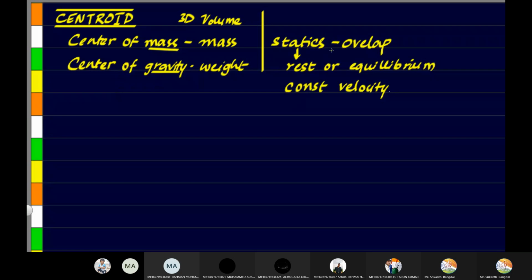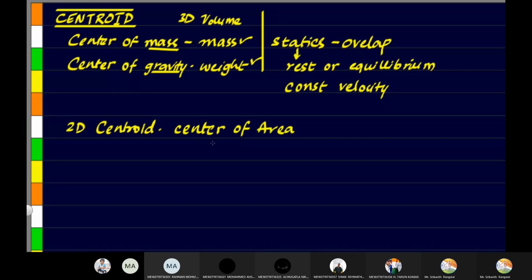Under statics, center of mass and center of gravity overlap. But when the velocity is changing, the center of mass may change. So let's first see the 2D centroid, also called the center of area.